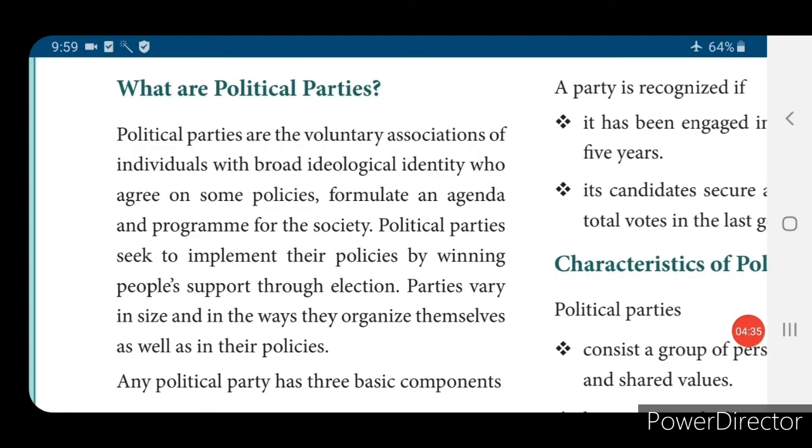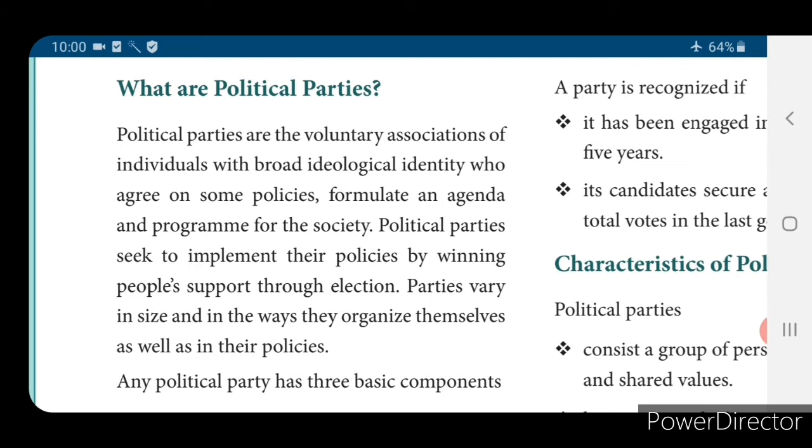Now, what are political parties? That is the definition of political parties. Political parties are the voluntary associations of individuals with broad ideological identity who agree on some policies, formulate an agenda and program for the society.